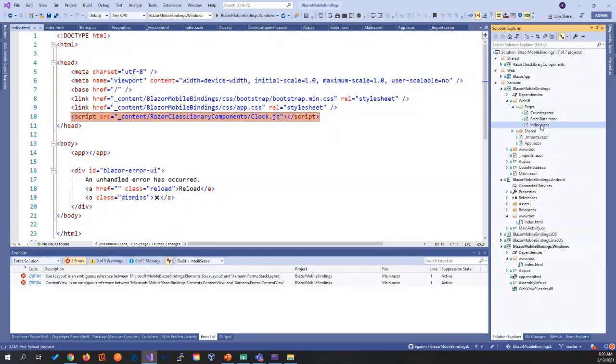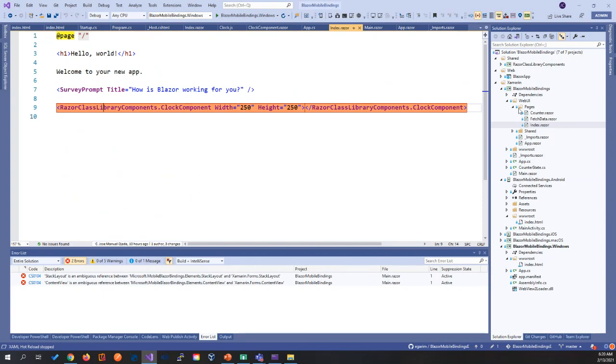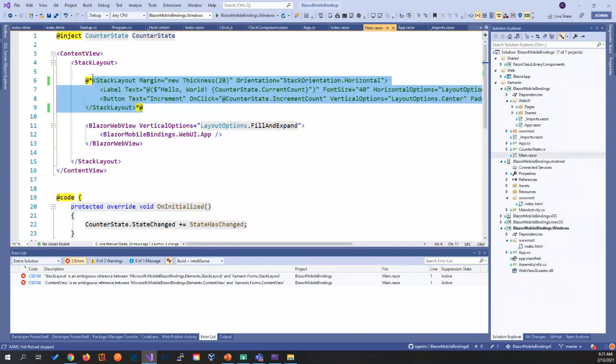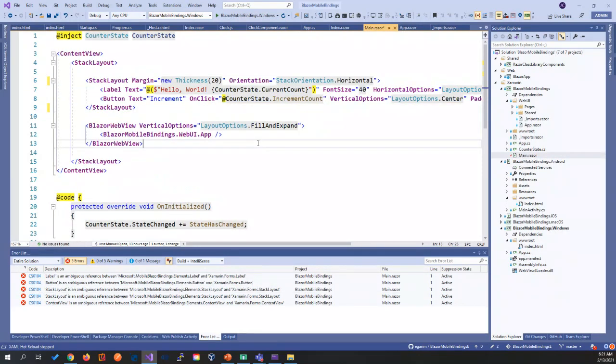Now, let's see a few more things. Let's come back to our index page, to our main Razor page, and let's uncomment this. So far we were showing that we were reusing the component that we had in our Razor class library, which we were actually using in our web application, in our Blazor app. But what if we want a mix, a hybrid? That's why we decided to instantiate this template instead of the other one. Because right now we can have this stack layout, which again is coming from the mobile Blazor binding namespace, and we can have a mix of native components and web components. Let's again select Android and run it again.